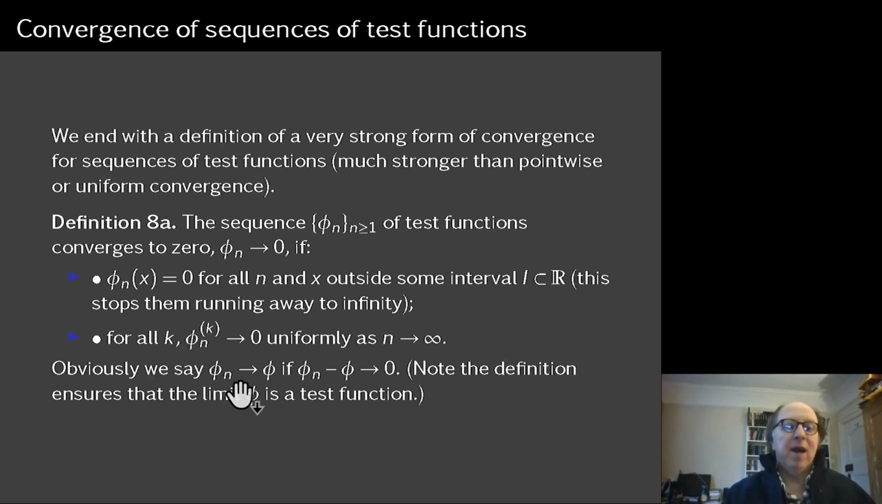And then we'll say that phi n tends to phi if their difference tends to 0. And just a little note, which is that the definition ensures that the limit function phi of a sequence of test functions is itself a test function, because of standard results for uniform convergence of phi and all its derivatives.